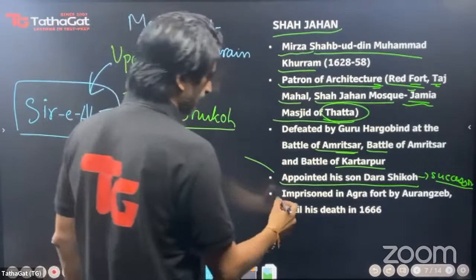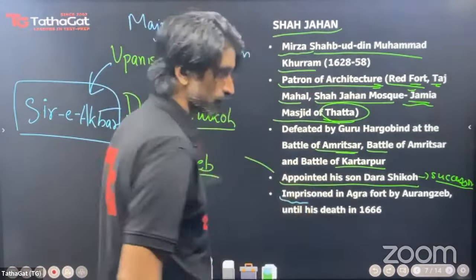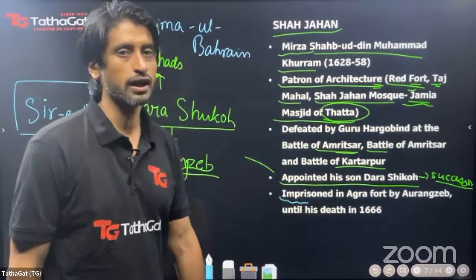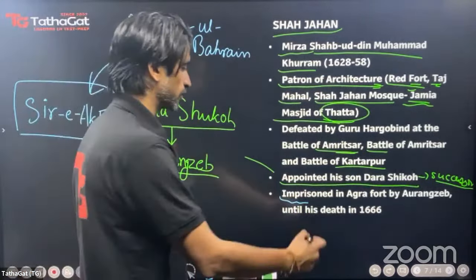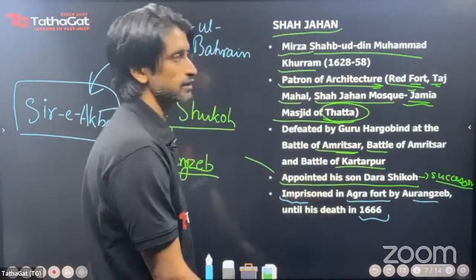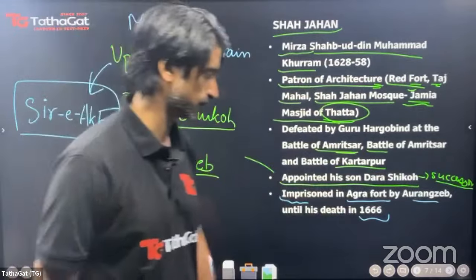And then, as we have seen, Aurangzeb was extremely brutal. So he will also end up imprisoning Shah Jahan in Agra Fort till his death, till the death of Shah Jahan in the year 1666.